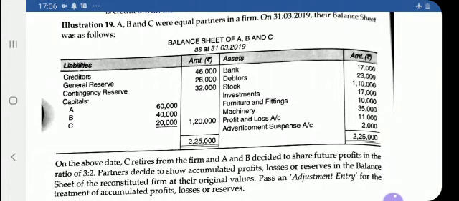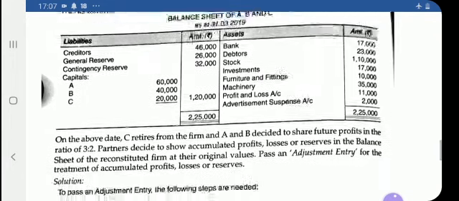On the asset side: bank 17,000, debtors 23,000, stock 1,10,000, investment 17,000, furniture and fittings 10,000, machinery 35,000, profit and loss account, that is a loss, 11,000, and advertisement suspense account 2,000. So here two items from the liability side and two items from the asset side, how will they be adjusted?